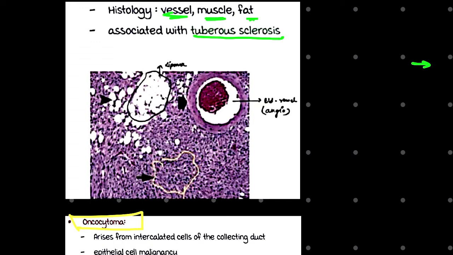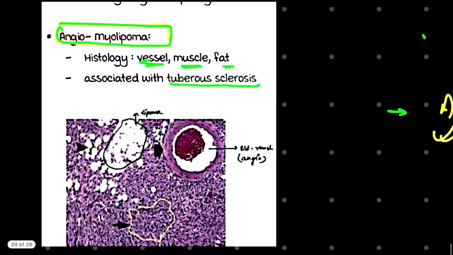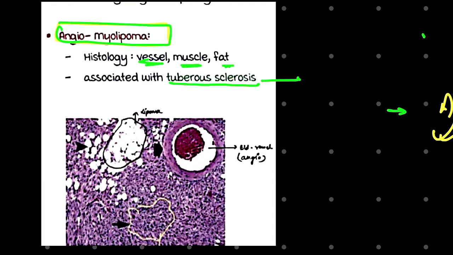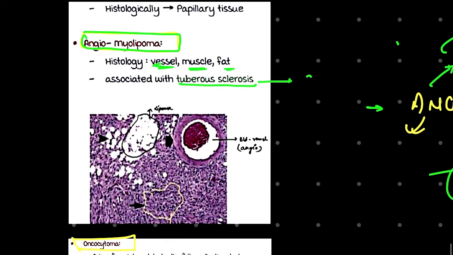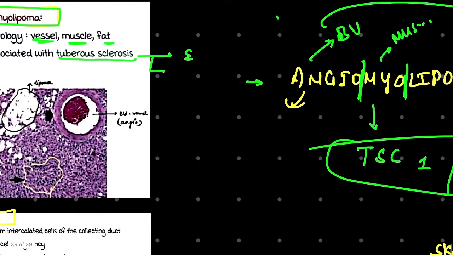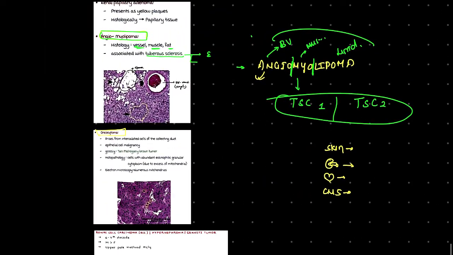As we have mentioned, there is an association with tuberous sclerosis. The things associated with tuberous sclerosis are epilepsy and seizures, rhabdomyoma, and similarly angiomyolipoma, and similarly there is involvement of the skin, that is hyperpigmentation.